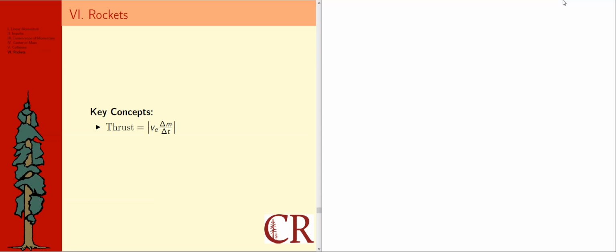The main thrust of this topic on rockets is that the thrust is equal to this expression given here. I apologize for that maybe bad pun there, but what I'm trying to say is that you could interpret that expression as a thrust force. So maybe I could have also written it as F sub thrust is equal to this expression. It's written there with absolute values, but I would argue that you might not need to write those as long as you draw pictures and understand that we're looking at a magnitude.